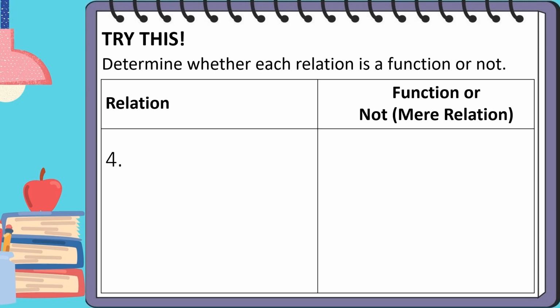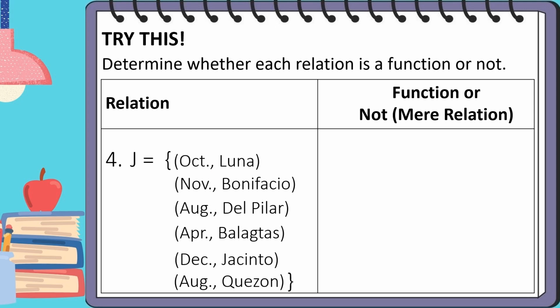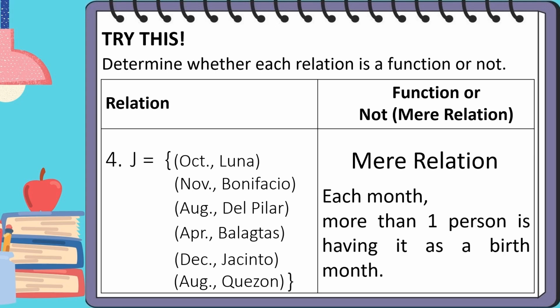For example, J is equal to the set of the following ordered pairs. October, which is the birth month of Luna. November, which is the birth month of Bonifacio. August, which is the birth month of Del Pilar. April, the birth month of Balagtas. December, the birth month of Jacinto. And August, the birth month of Quezon. This is a mere relation because each month, more than one person is having it as a birth month.